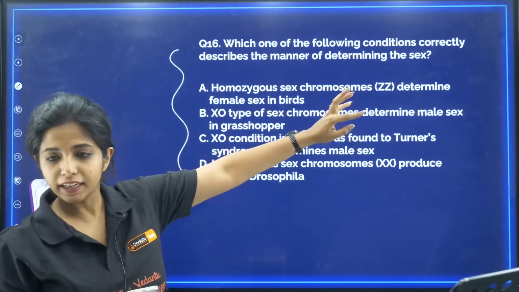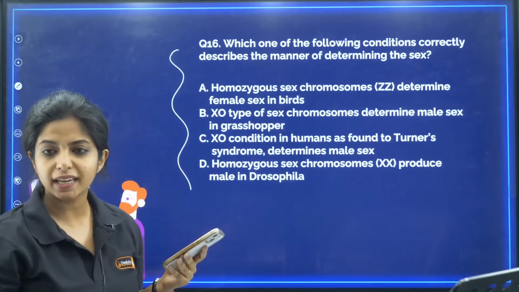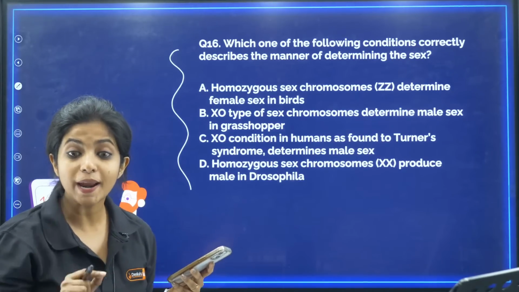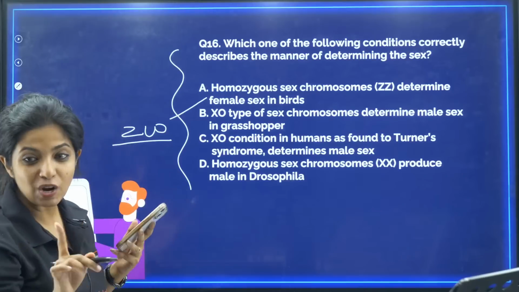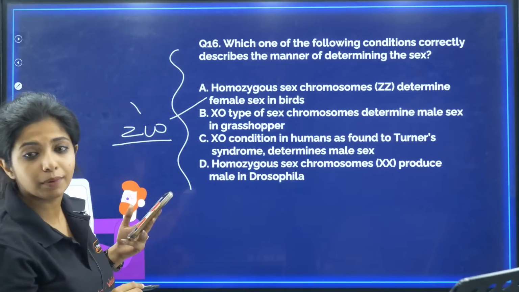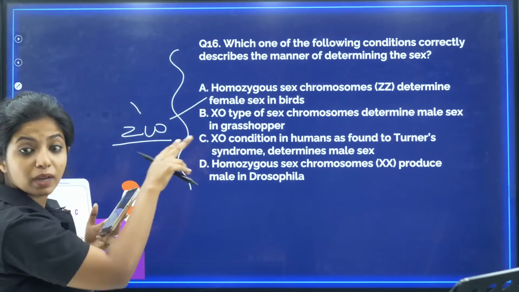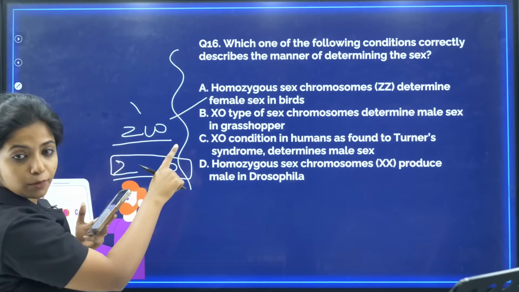So let me see. You are asked about correctly defined. Homozygous sex chromosome ZZ determine the female sex in birds? No. If the bird has to be female, it has to be ZW. It is not ZZ. ZZ is for males. It is the only one that shows female heterogamety. Two types of gametes are being produced by female birds over here, either Z or W. Only example of female heterogamety.